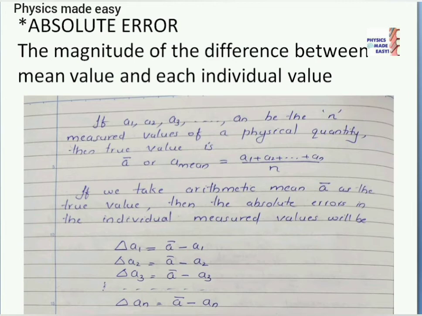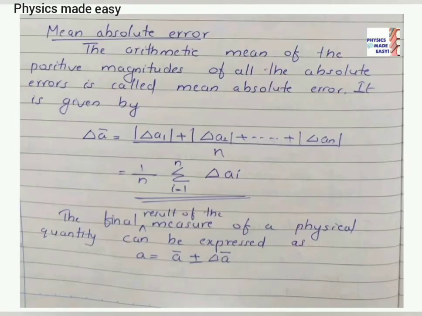the absolute error in the individual measured values will be, for the first one, A1, we can take that error delta A1 as A bar minus A1, delta A2 as A bar minus A2, like that delta An as A bar minus An. Mean absolute error. The absolute mean of the positive magnitudes of all the absolute errors is called mean absolute error. For each value we can get absolute error. Okay, from that we need to find the mean.